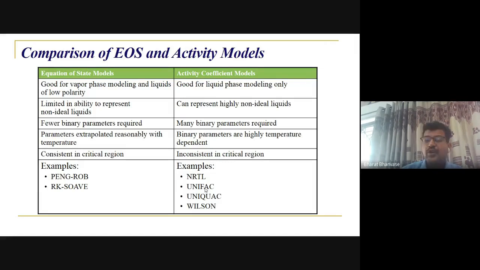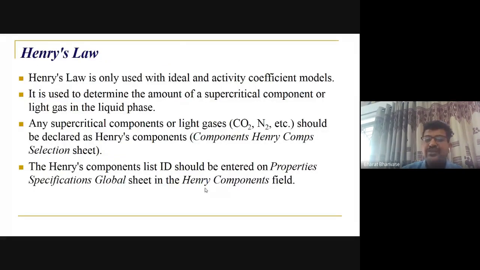And Henry's law is for dilute systems, for critical components present in dilute condition, such as CO2 and N2. Many times CO2 is considered a supercritical component, so it is for that type of calculation. Generally Henry's law is used in combination with an activity coefficient model.